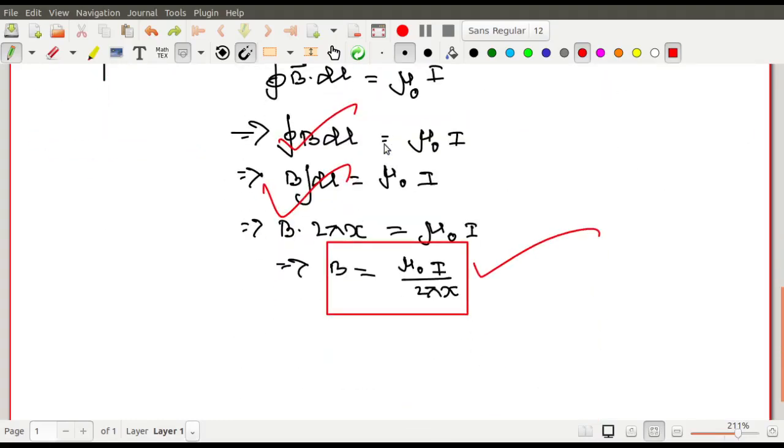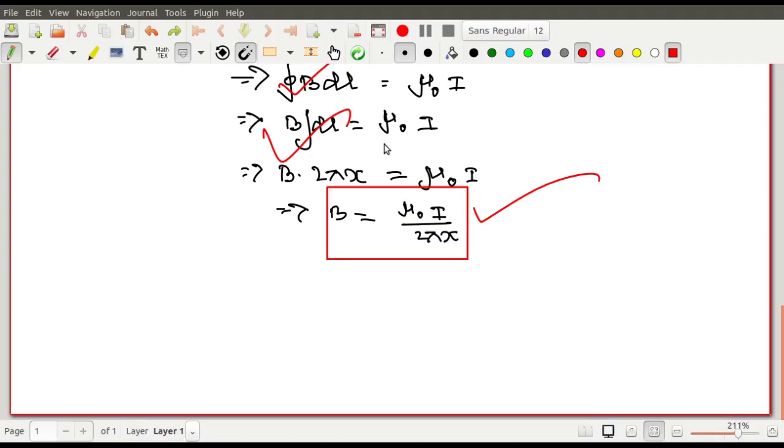Now let us move on to another example of the solenoid, a long solenoid. Solenoid expression আমরা করে দিয়েছিলাম. We have also done the expression for solenoid. Basically we have calculated at any axial point of the solenoid. আমরা solenoid axial point এ বের করেছিলাম, and you also know that in case of a solenoid the direction of the magnetic field is along the axis of the solenoid, which has been calculated from the Biot-Savart law only.